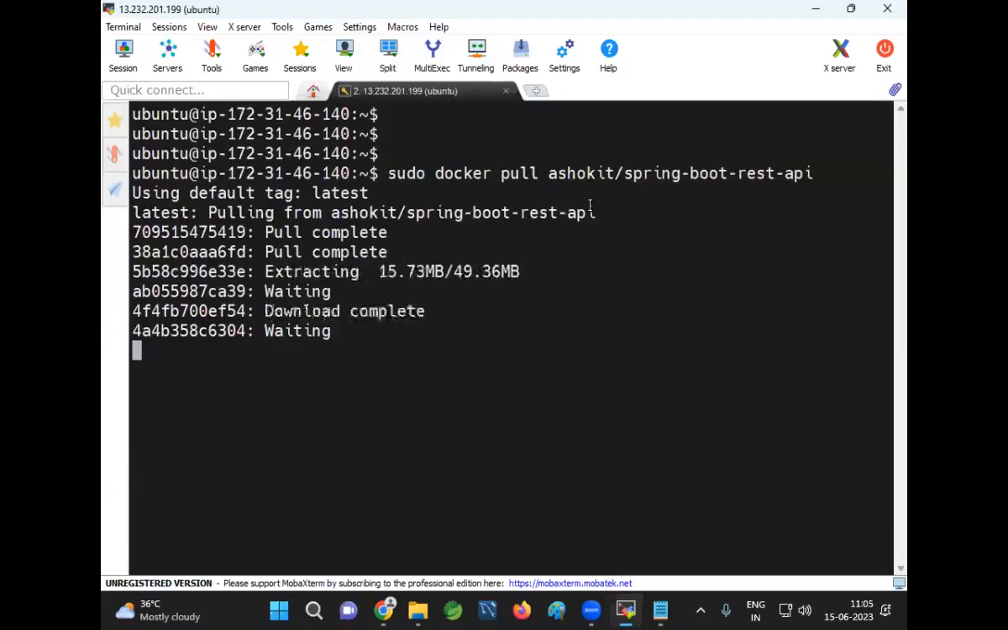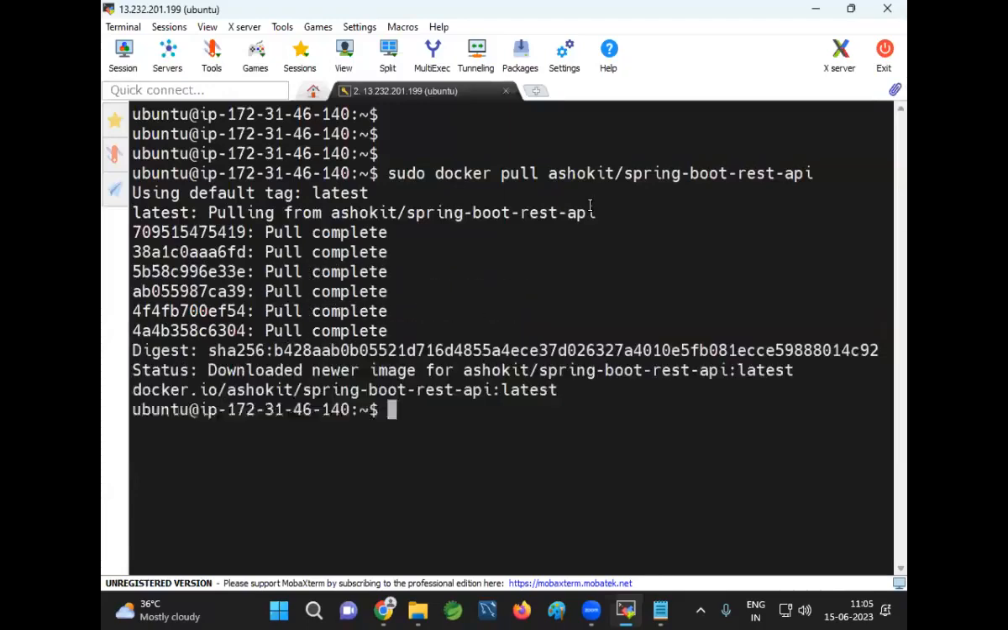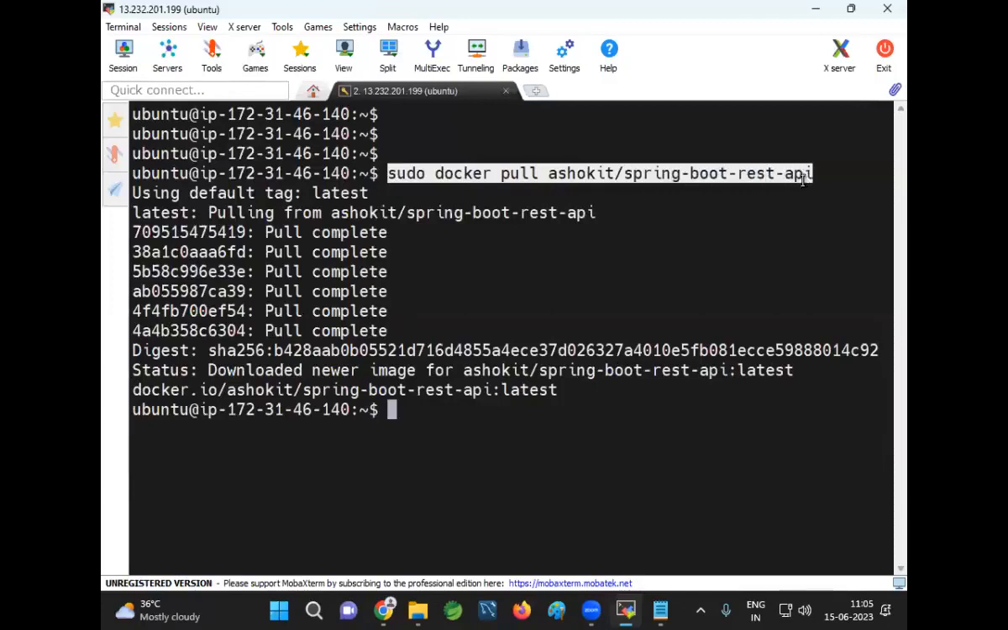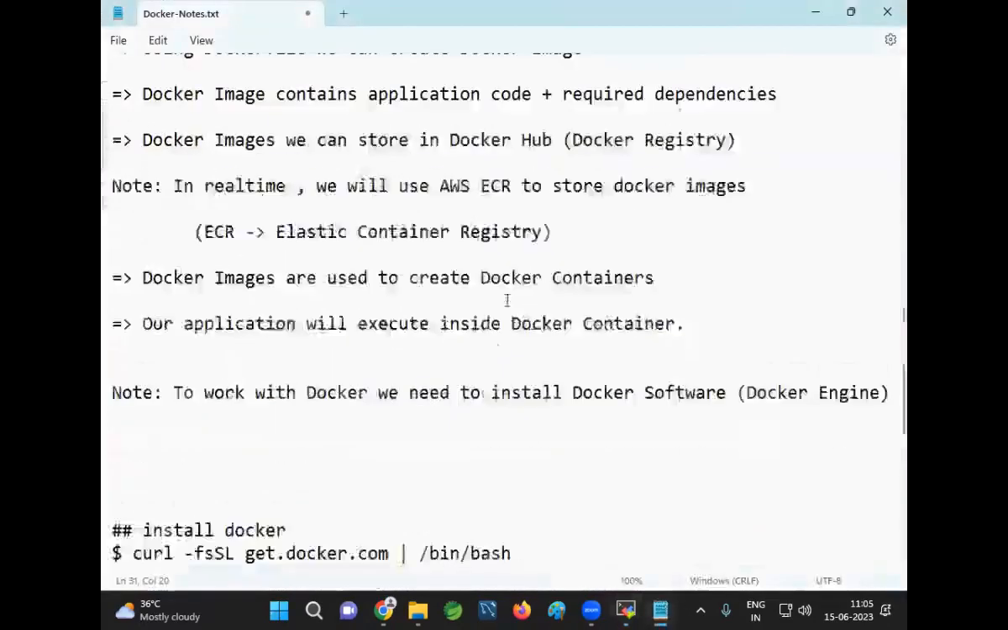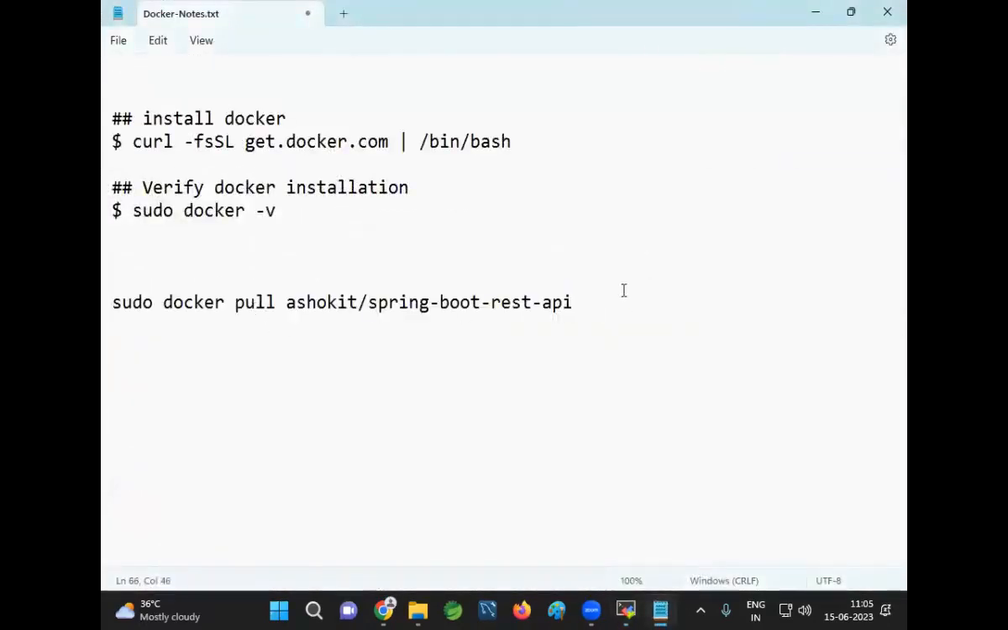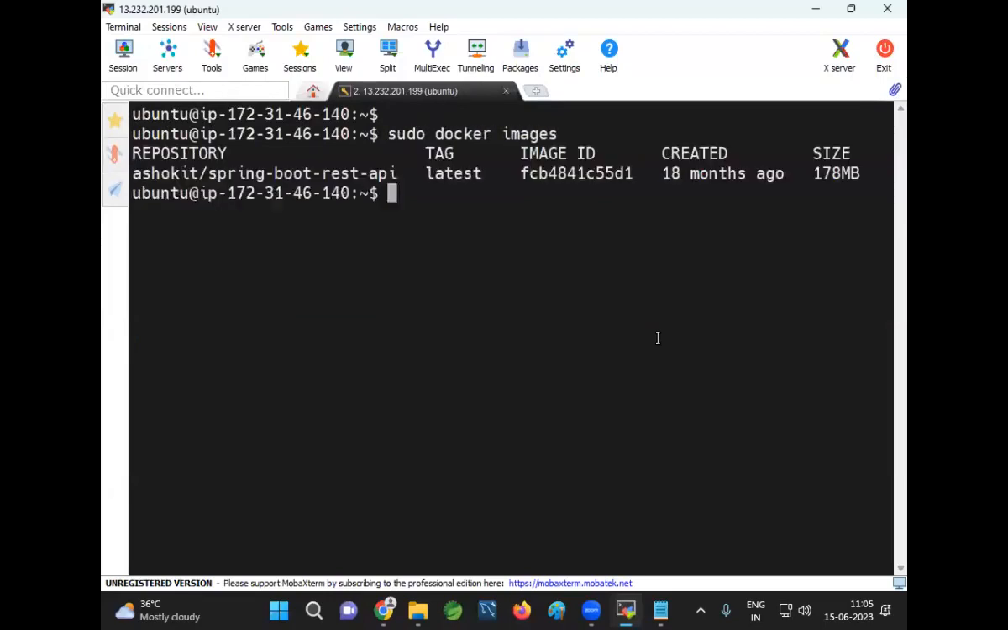Yes, you can see the Docker image is getting downloaded. Yes, the Docker image got downloaded. What is the command I used? I used sudo docker pull Ashok IT/spring-boot-rest-api. Once the image is pulled, we can verify which images we have pulled with the docker images command, sudo docker images.